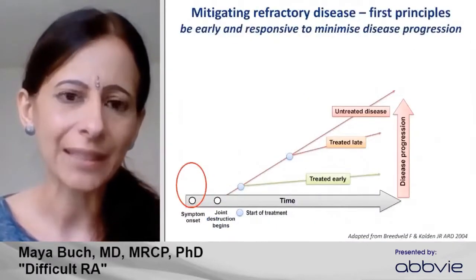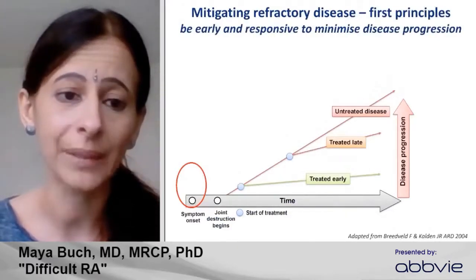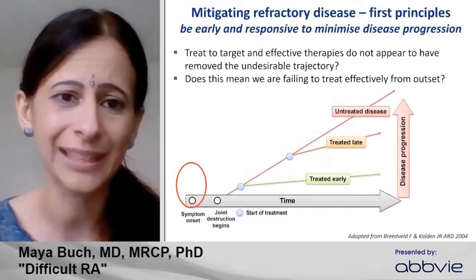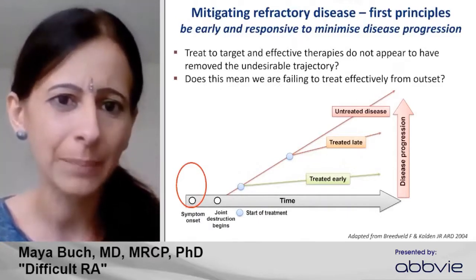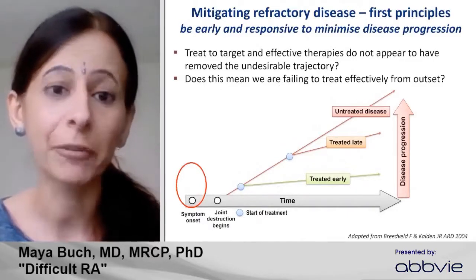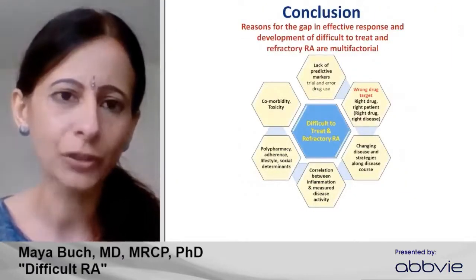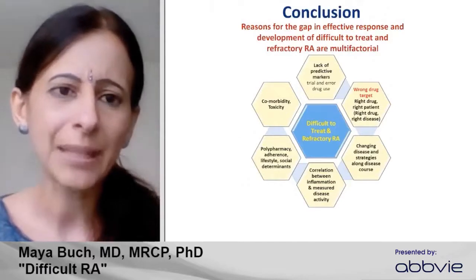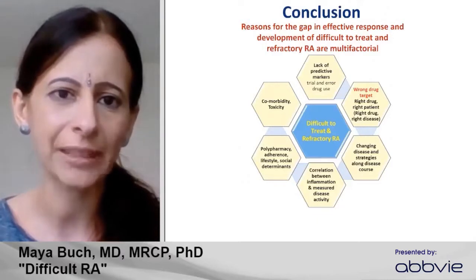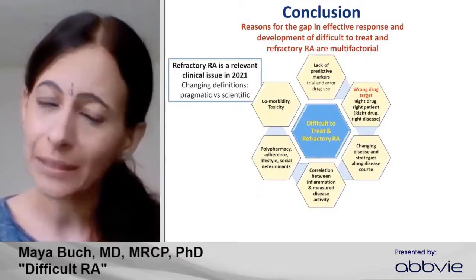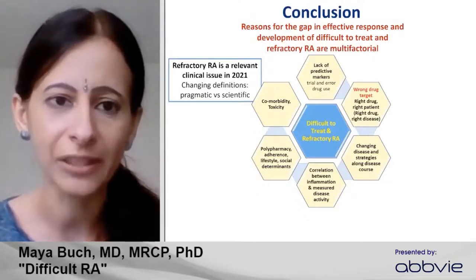So I'll just highlight this, that we're aware of trying to change the trajectory through early intervention and responsive treatment escalation. But the fact we still see difficult to treat and refractory RA suggests that we may be failing to treat disease effectively from the outset. And this is something we need to consider. And so I'll draw the talk to a close by summarizing that the reasons for difficult to treat RA and refractory RA, and this gap in effective response, are multiple. It's still a pertinent issue, even in the era of advanced therapies and highly effective targeted therapies.